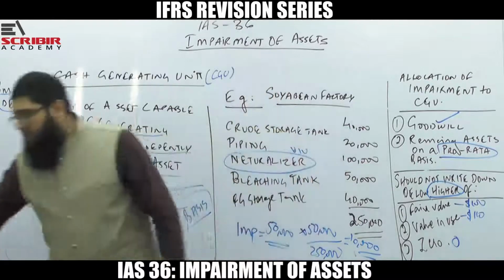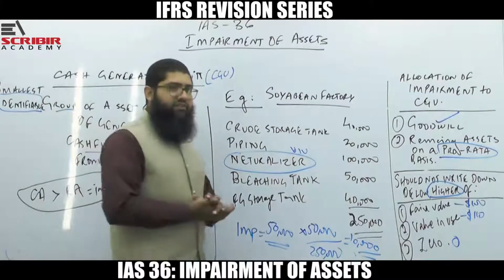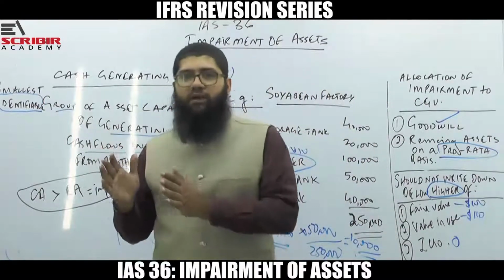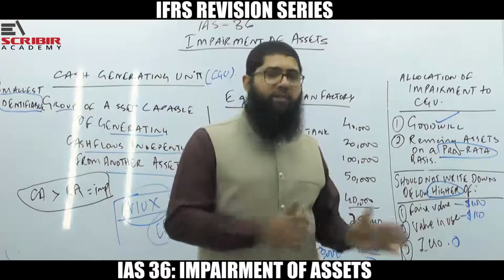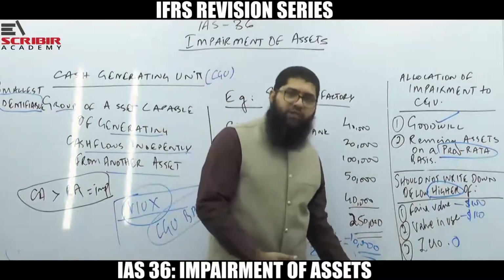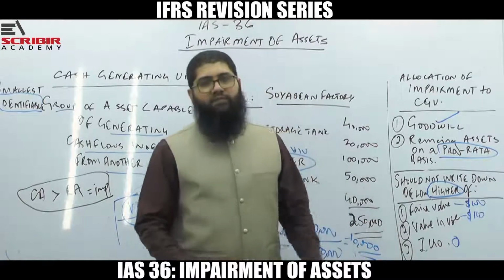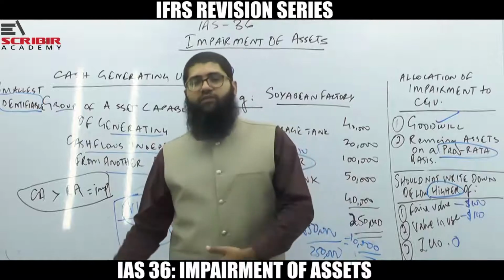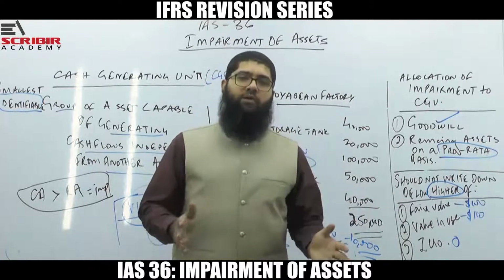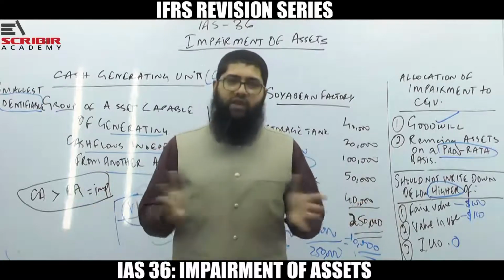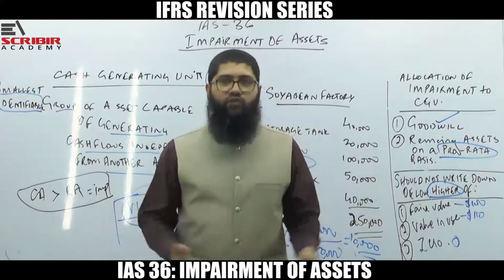So this is basically a quick revision of IAS 36 impairment of asset, covering when the impairment loss arises and how the impairment loss is recognized, what are the indications of impairment, what are the indications of reversal of impairment, and at the same time how reversal of impairment is booked, and lastly the concept of cash generating unit and how the impairment loss is allocated to cash generating unit. So hopefully this quick revision of IAS 36 was fruitful for you. Thank you.